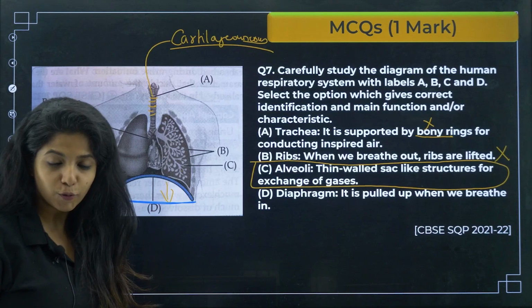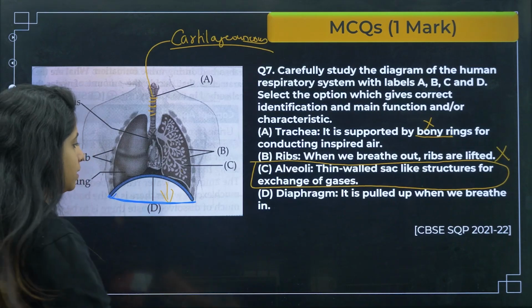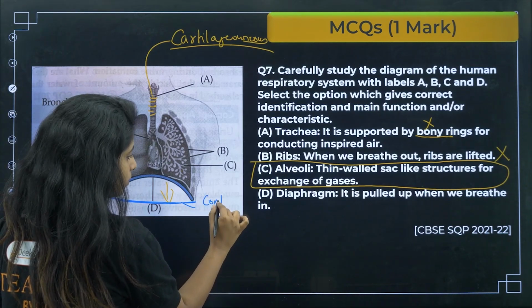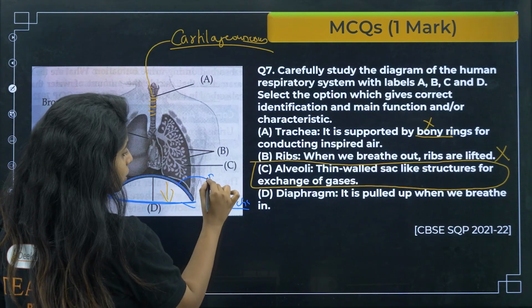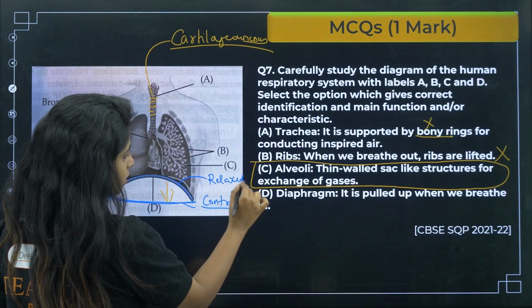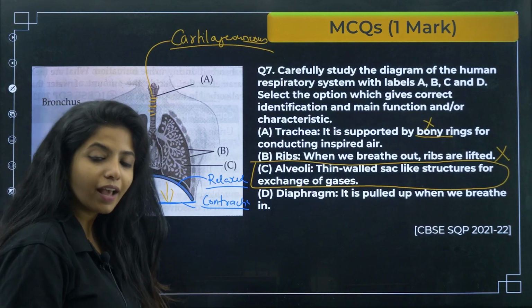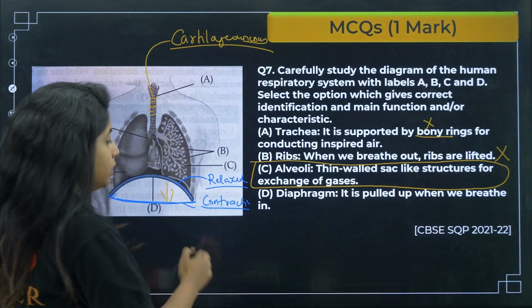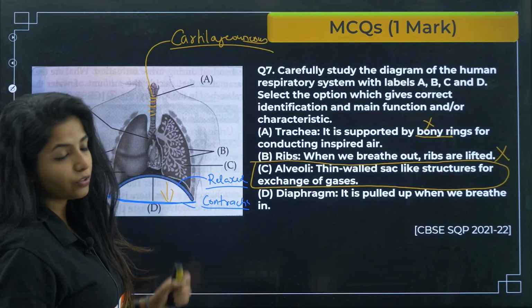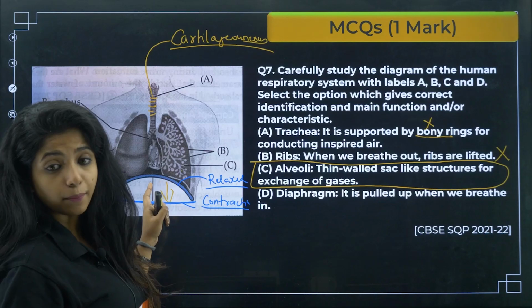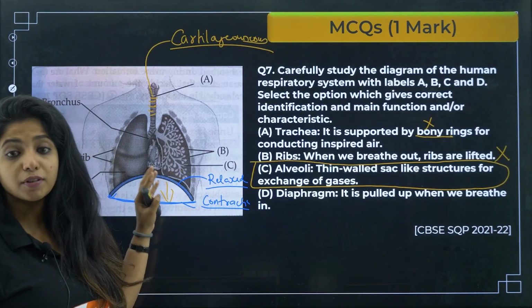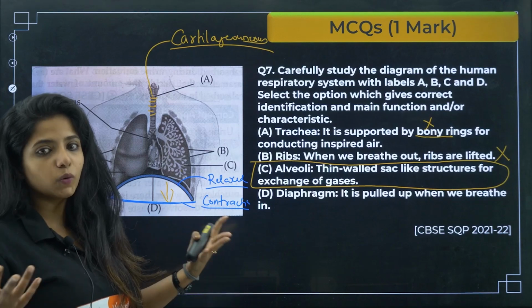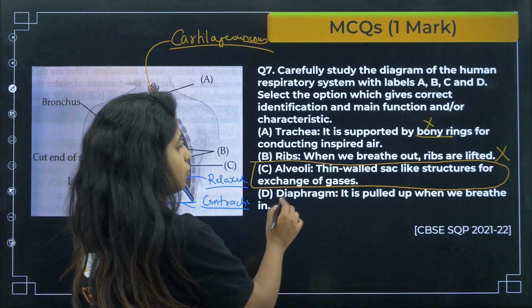Do you get it? This is known as contraction of diaphragm. When this happens, you say the diaphragm is relaxed. Relaxation of diaphragm happens when we are breathing out, and contraction happens when we are breathing in. So when we are breathing in, it's working. That's why it's contracting. So please remember that it's wrong.